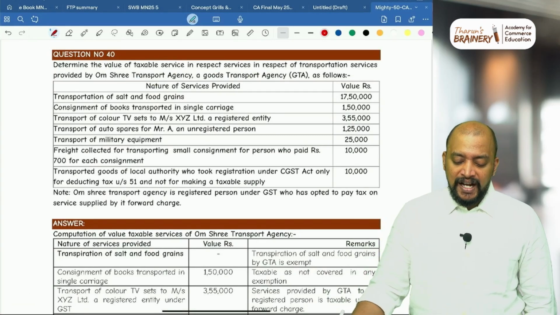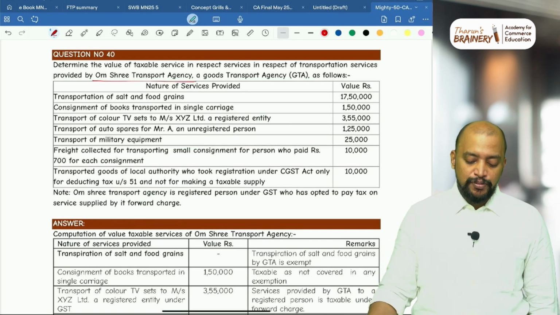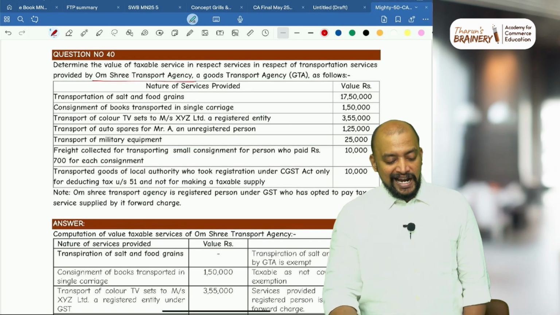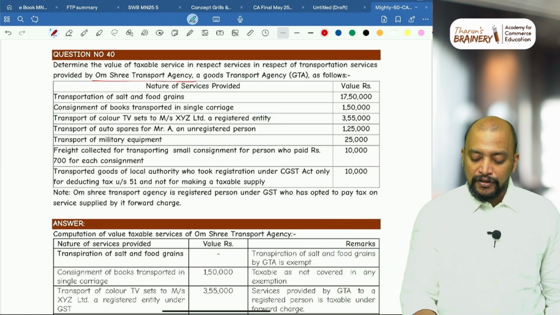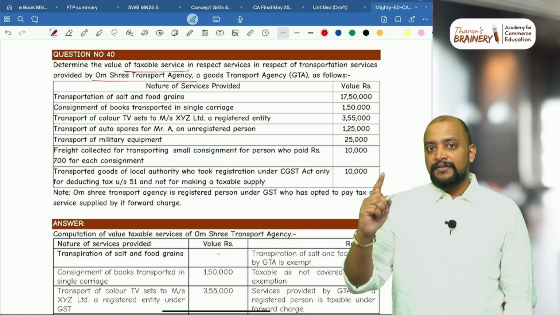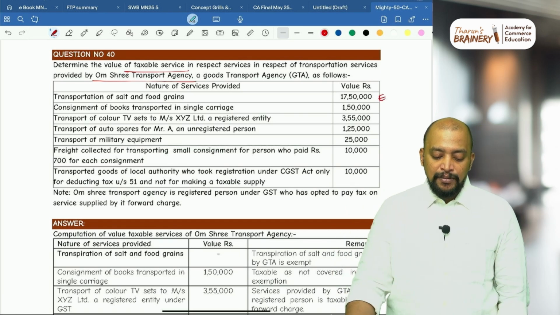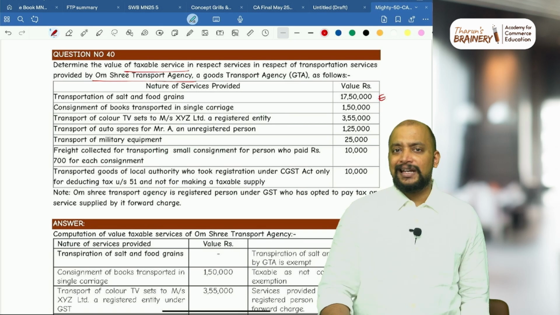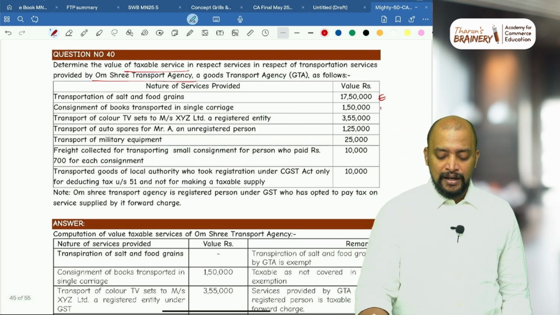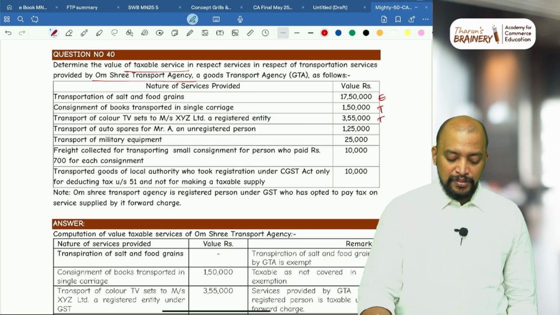Determine the value of taxable service in respect of transportation service provided by Om Shri Transport Agency, a GTA, as follows. So they are asking only the value of taxable service. Okay. Transportation of salt and food grains we have in the list of notified goods, therefore it is exempted. Consignment of books transported in single carriage, we don't have any exemption for that, so it is taxable. Transportation of color TV sets, taxable.